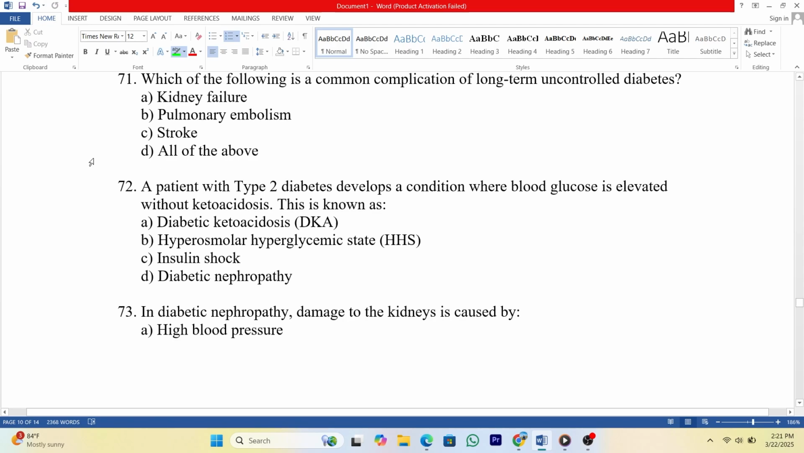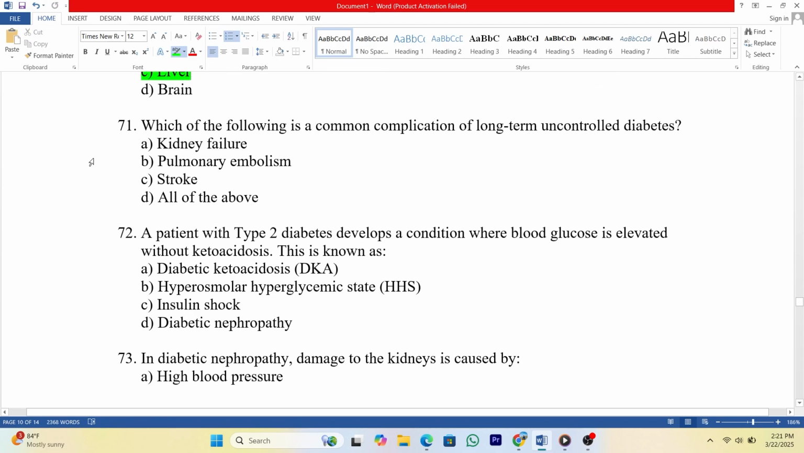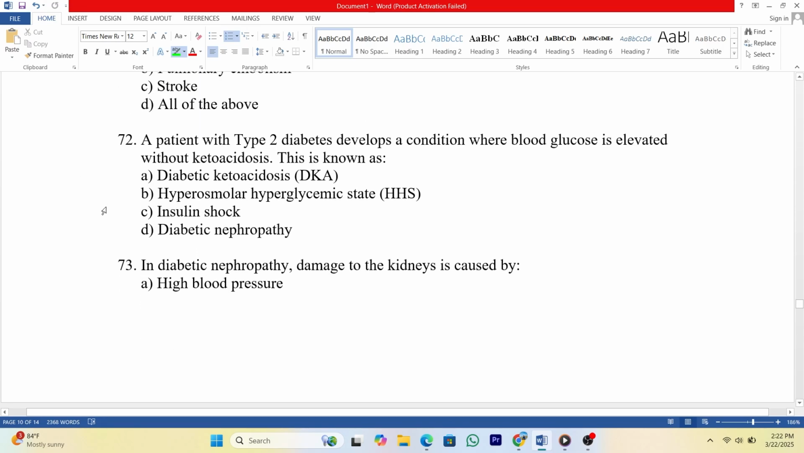71. Which of the following is a common complication of long-term uncontrolled diabetes? A. Kidney failure. B. Pulmonary embolism. C. Stroke. D. All of the above. Answer A. 72. A patient with type 2 diabetes develops a condition where blood glucose is elevated without ketoacidosis. This is known as A. Diabetic ketoacidosis, DKA. B. Hyperosmolar hyperglycemic state, HHS.